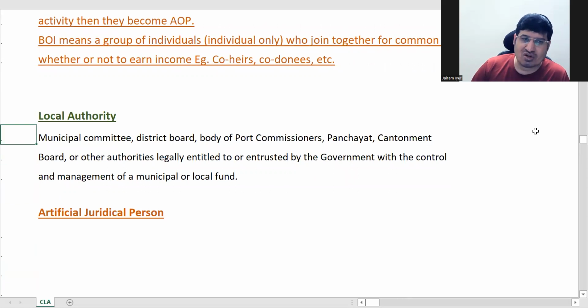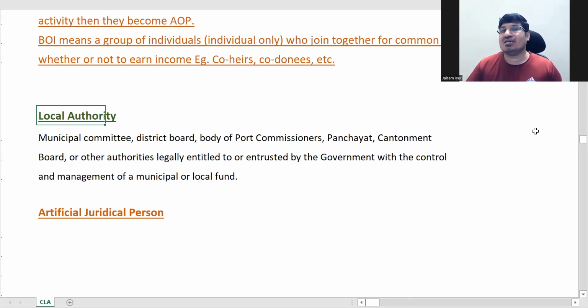Next is local authority. Okay, local authority is what? It is something which collects tax. So basically it has a local or municipal fund at its disposal. Normally your municipalities and panchayats, all these are local authorities. Municipality levies some tax on you, right? Your water tax, sewerage tax, all that, whatever municipality tax we have to pay every year, isn't it? Because they have the power to levy tax and they maintain a coffer, that is, they can maintain a treasury, a fund of their own. So that is local authority.